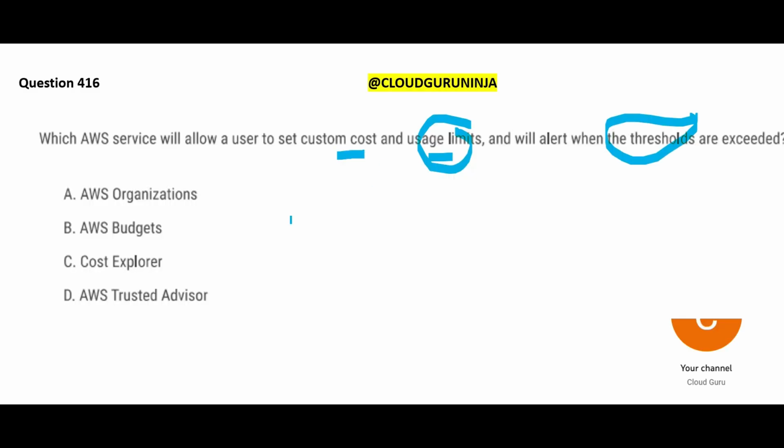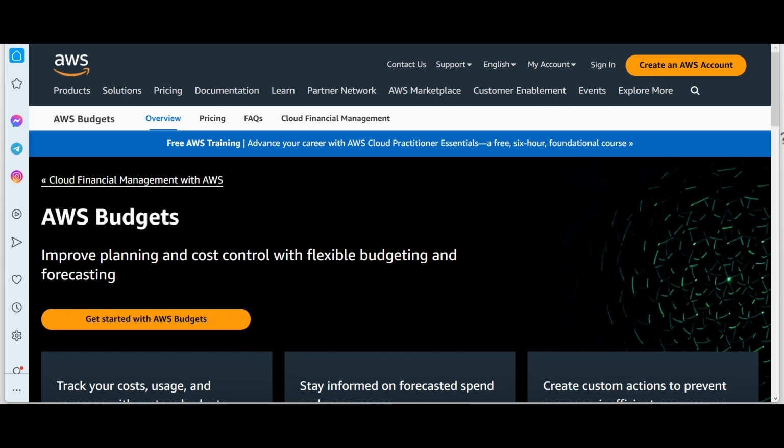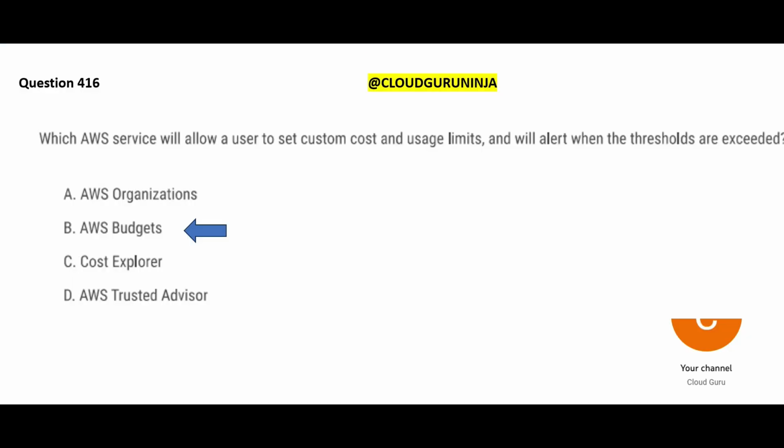Like for this country, India, she is our honorable finance minister. She and her team set up this budget in consultation with so many other people and so on. So that budget, if it is getting exceeded, an alert should be created, a normal protocol that we follow. So here in this case, we will use this service called Budgets. This will help you with the planning and cost control process, and this is flexible budgeting and forecasting. So this would be our final answer.